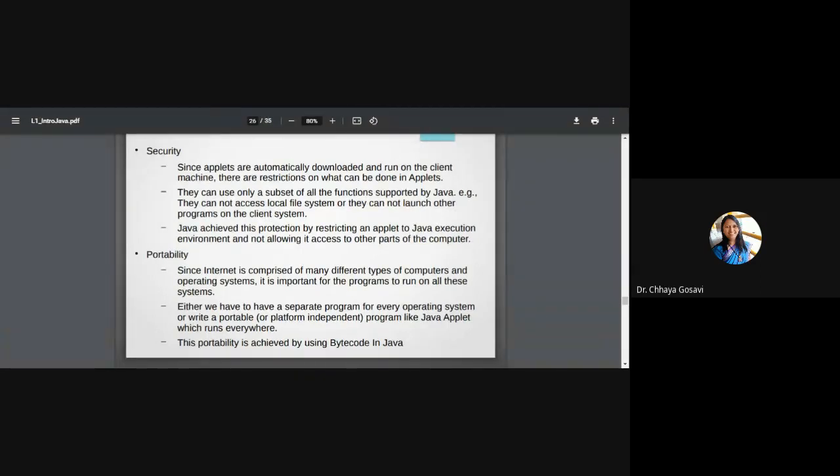Portability. The Internet is comprised of many types of computers and operating systems. It is important for a program to run on all these types of systems. So either we have to have a separate program for each operating system, or write a portable or platform independent program like a Java applet which runs everywhere. So instead of writing different programs for different operating systems, it is always better to have a portable or platform independent code, only one program which can run on any type of machine. This portability is achieved by using bytecode in Java, that is the .class file.